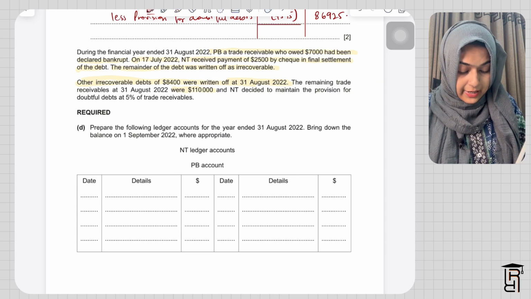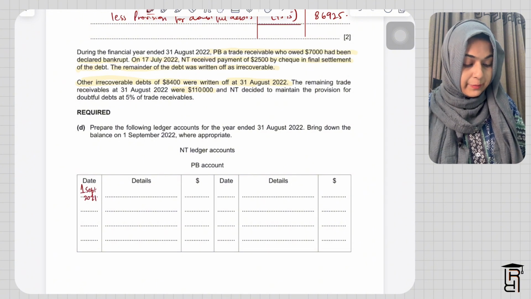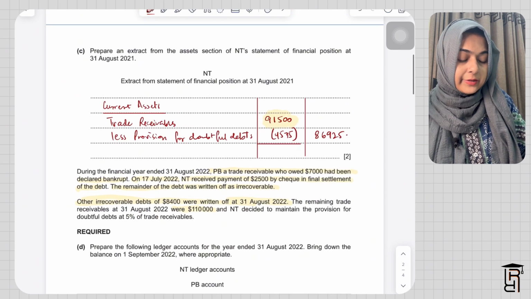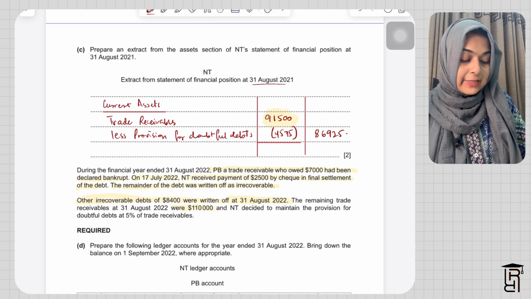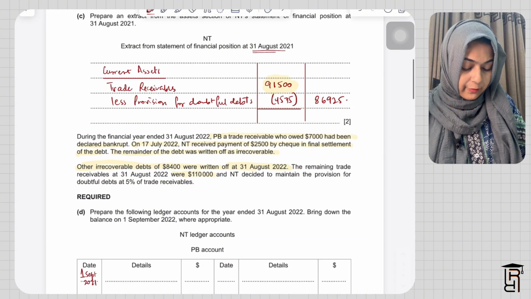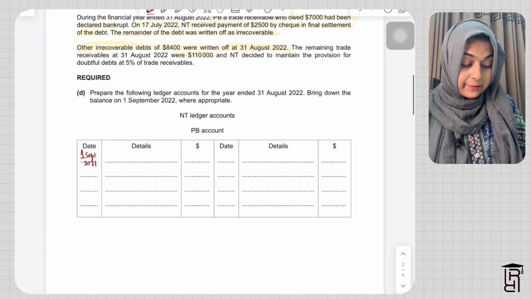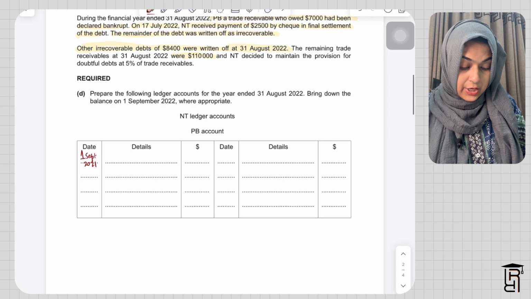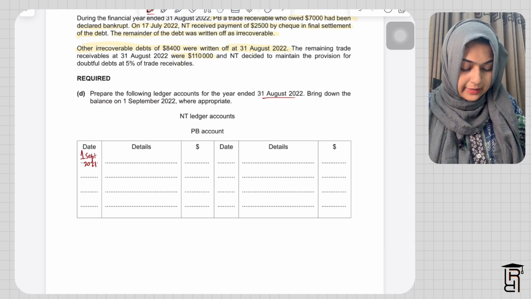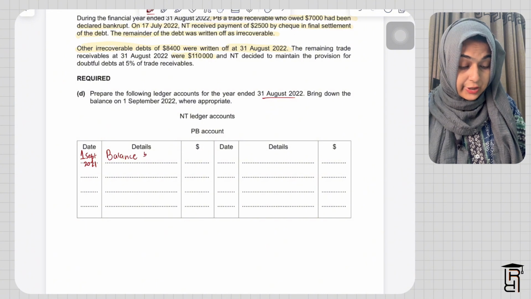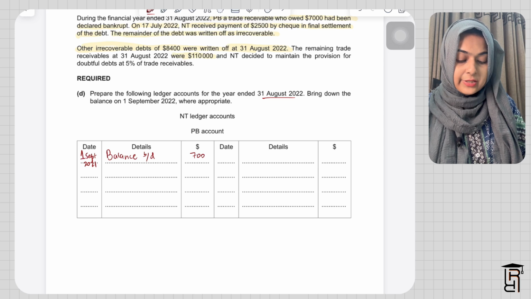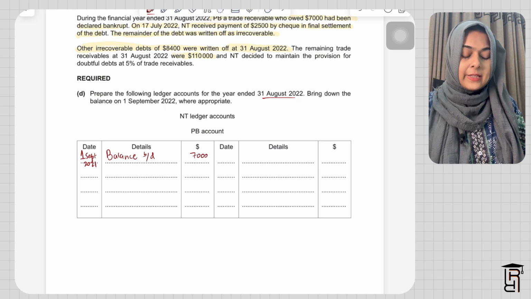So I'll write here first September 2021, which is the next year, because before this we were doing it for the year ended 31st August 2021. Now we'll do it for the year ended 31st August 2022, which means that we are starting this year on 1st September 2021. I'll write here balance brought down. PB owed us 7,000, so I'll write here 7,000.